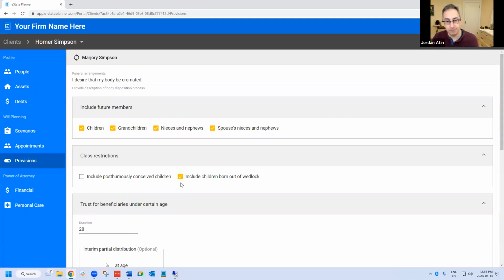We have two options, right? If we include children born out of wedlock, it says we're excluding all children born out of wedlock except a child who is treated as a child. So we have a modified definition of including children born out of wedlock. Or we don't include any child born out of wedlock.